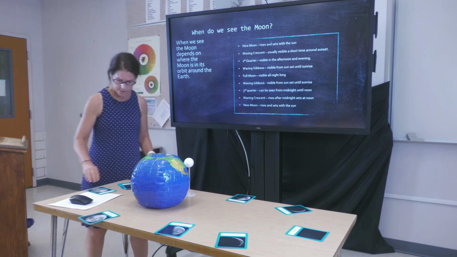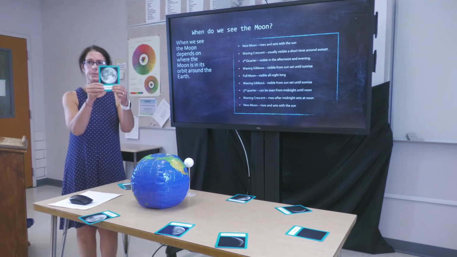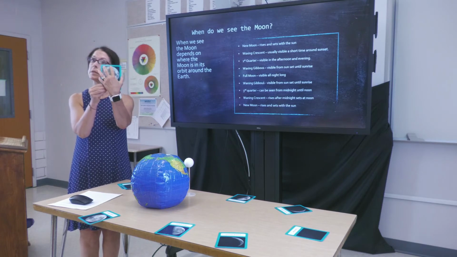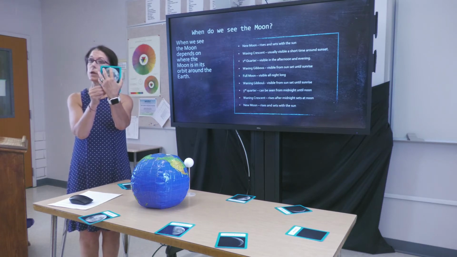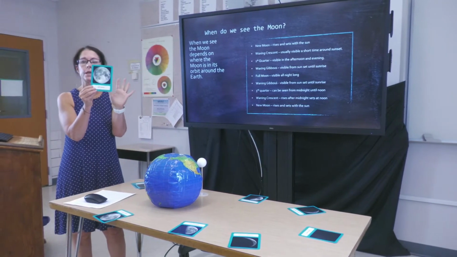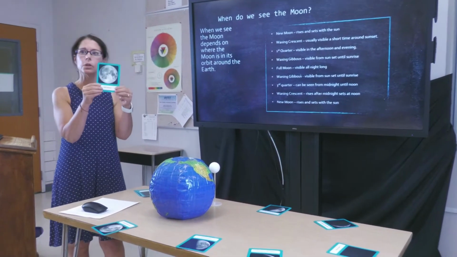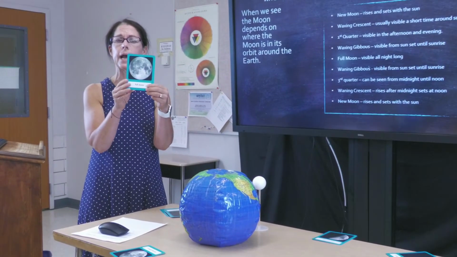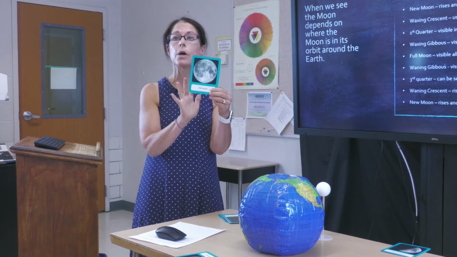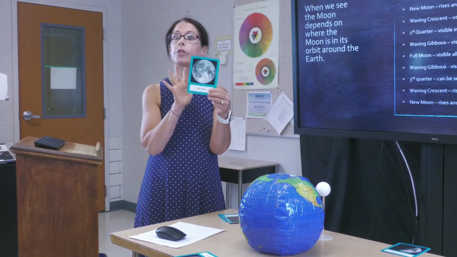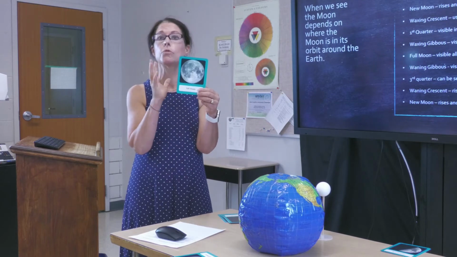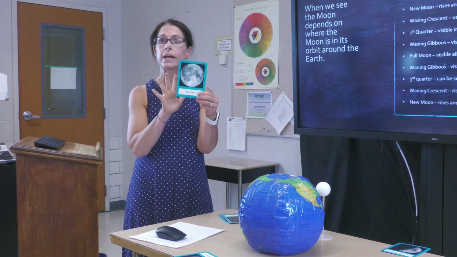And finally, that full moon. We call it a full moon, but actually only half of the moon is being illuminated, or lit, by the sun. And this, we can see it all night long. So on a moonlit night, it's very bright in the sky. Remember, the light does not come from the moon. The moon is actually reflecting light from the sun in our solar system. So the moon does not have its own light. It's reflecting light from the sun.